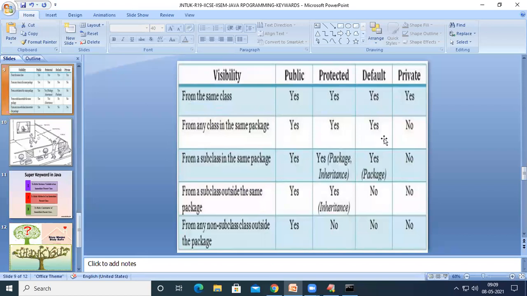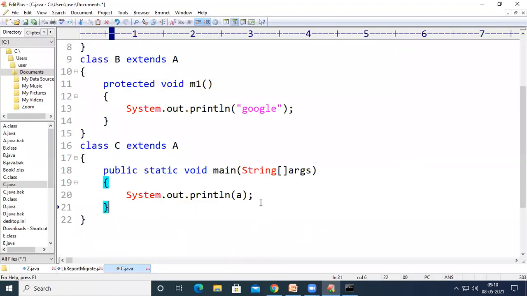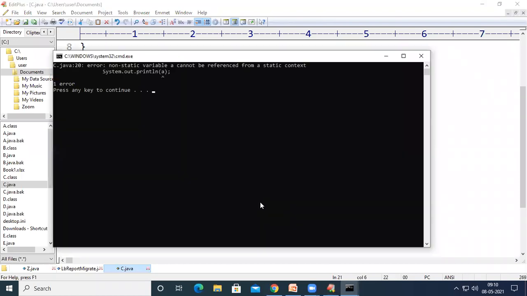So in case of default, it can be accessed in the same class. It can be accessed in any class from the same package, and it can be accessed in the subclass in the same package. Now, if we don't declare anything in front of this one, we can definitely access this variable A inside class C.